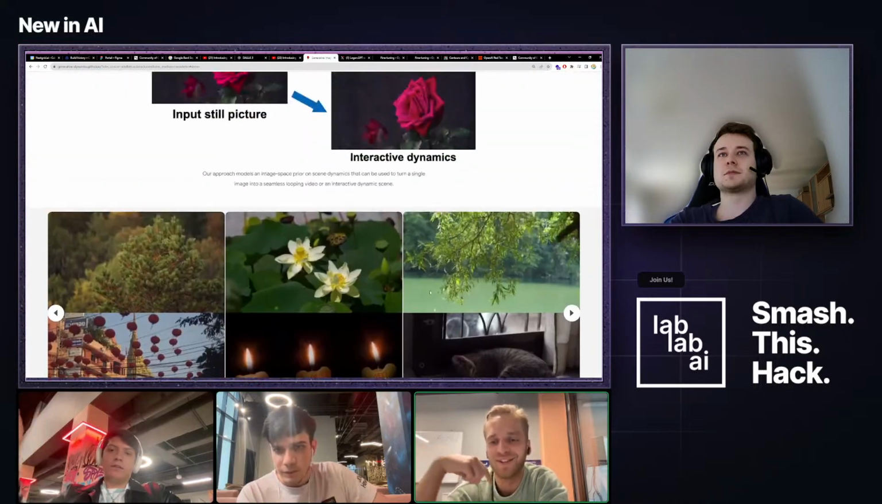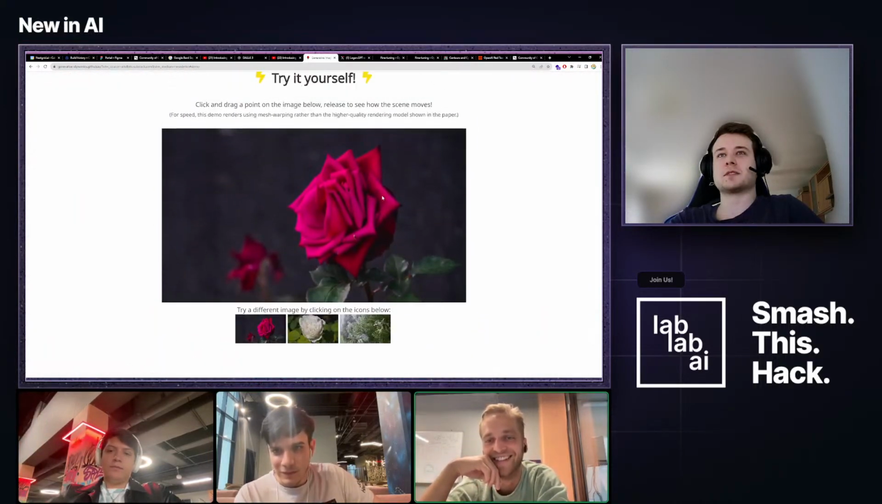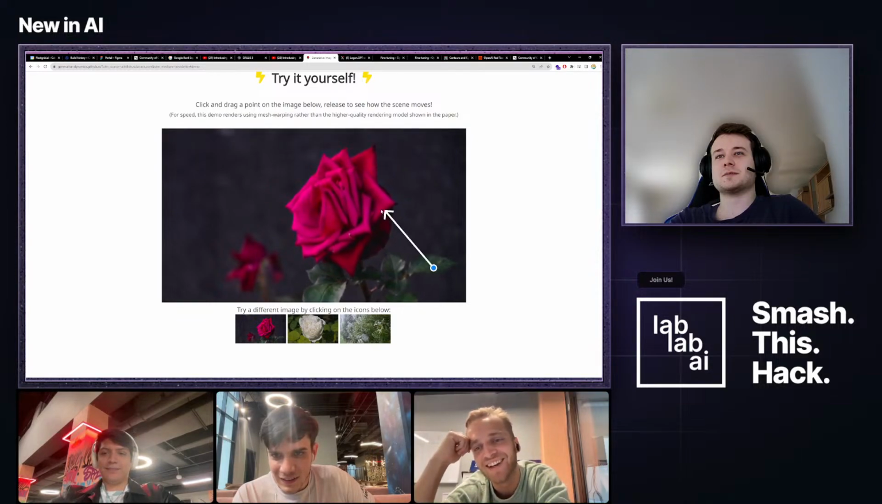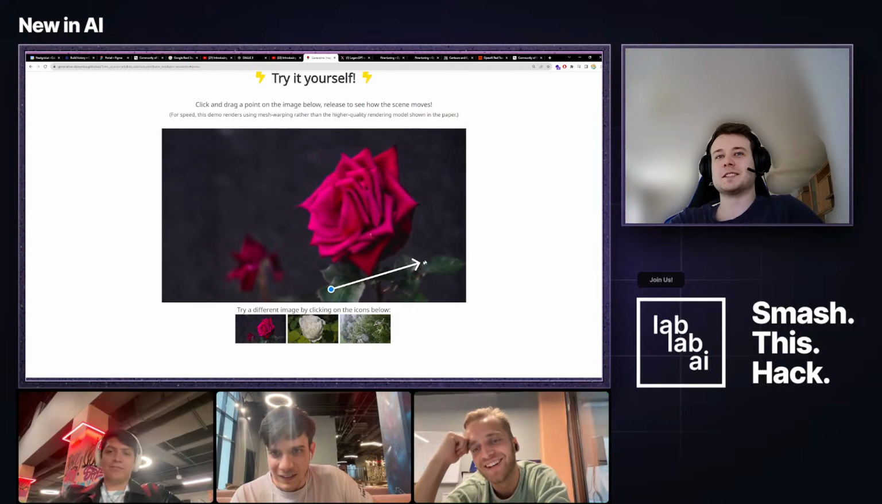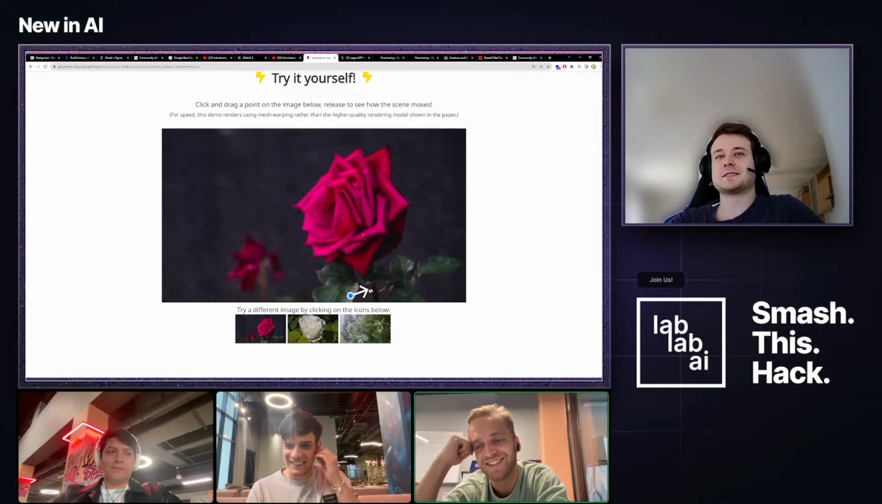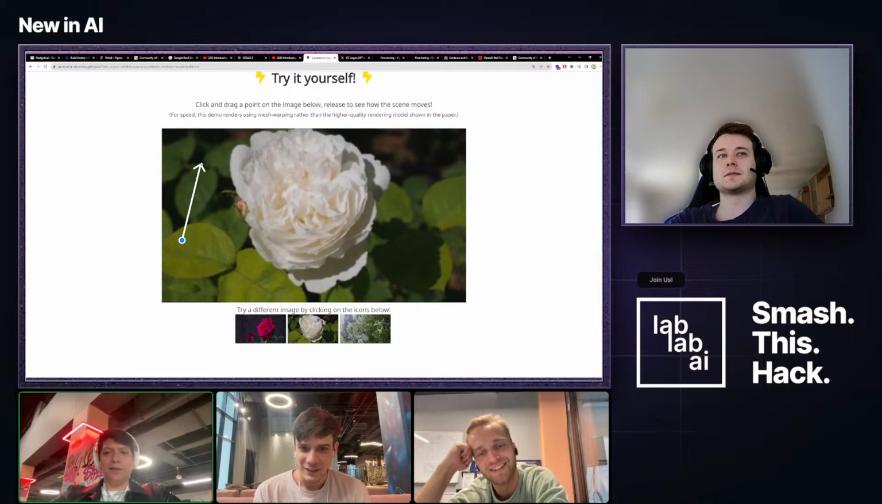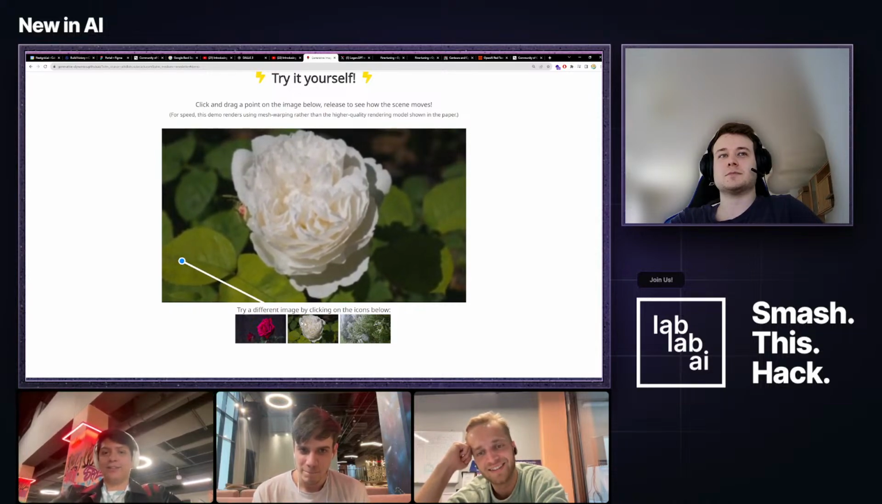Can you also pull the leaf? The green leaf of the red rose. Yeah, a little bit. Interesting. It's cool. This seems pretty basic, but there has to be a lot of things going on here.